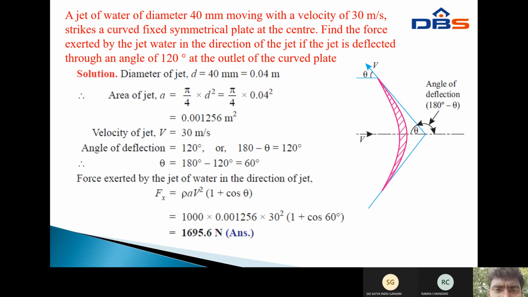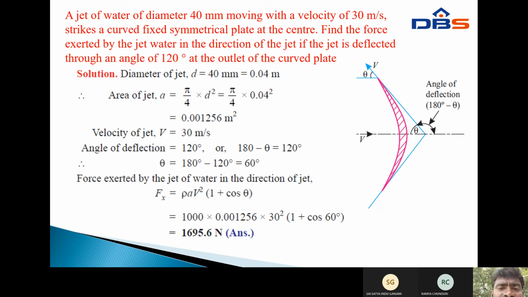To write down the given data, the diameter of the jet d equals 40 mm, that equals 0.04 meters. Next, the area of the jet A equals pi by 4 into d square. Substituting the d value, that equals pi by 4 into 0.04 square, and that value is 0.001256 meter square. Next, the velocity of the jet v equals 30 meter per second.